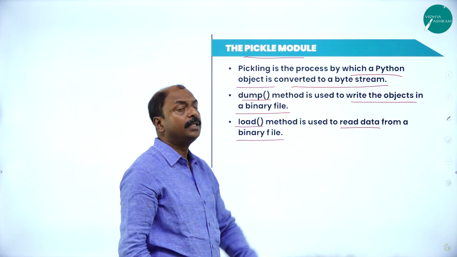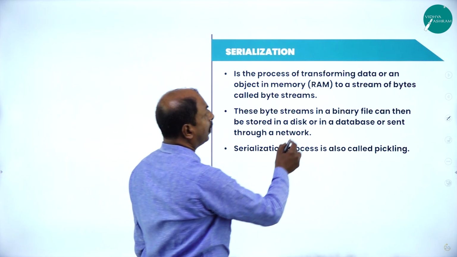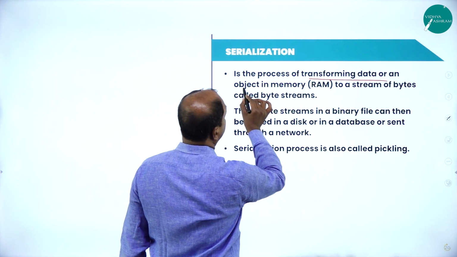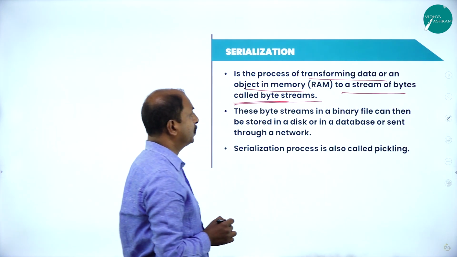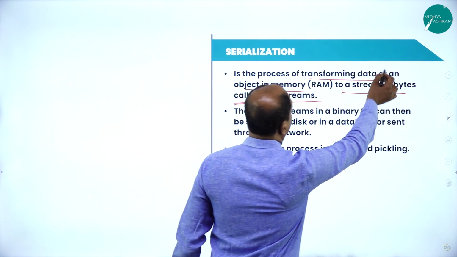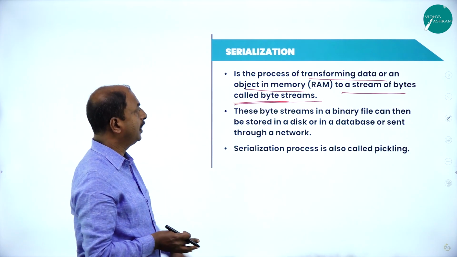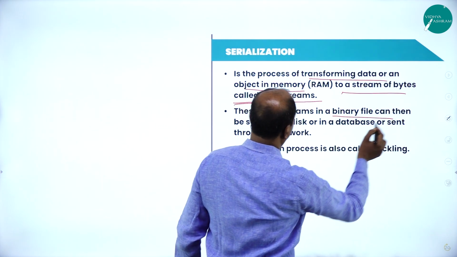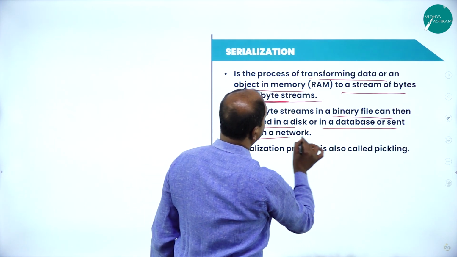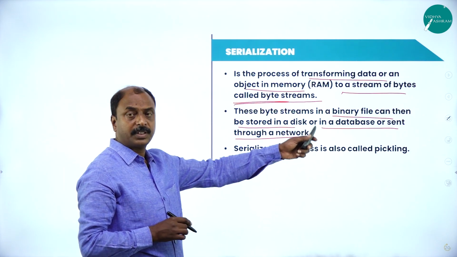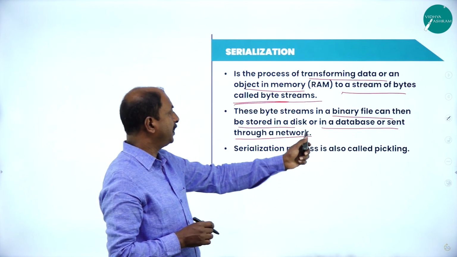So this is the pickle module. Next definition is serialization. It is a process of transforming data or an object in memory to a stream of bytes, called a byte stream. So the data in the memory has to be transferred through streams of bytes. And these byte streams in a binary file can then be stored in a disk or in a database or sent through the network. The information which is stored will be transferred to the memory or some other locations in a network.